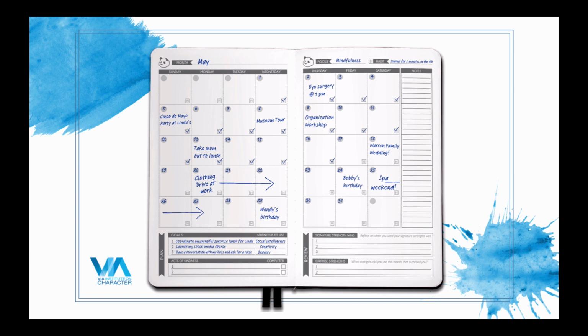And then another part of planning your month is acts of kindness. So write in 2 different days where you're going to do something random. You might not even know what the act of kindness is, but you might be like, you know what, the 15th is a kindness day. And so is the 31st. I'm going to do a random act of kindness that day. And then when you do them, write it in there, complete it. You can either plan it ahead of time or just do it spur of the moment.